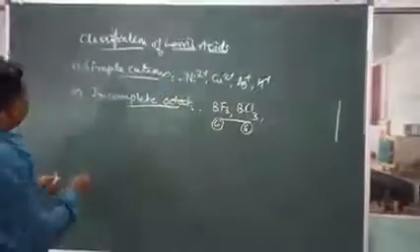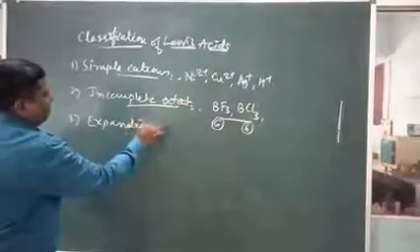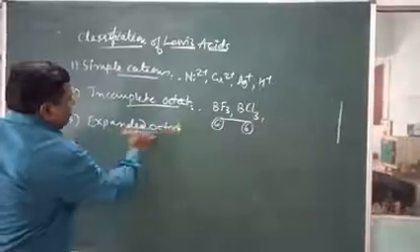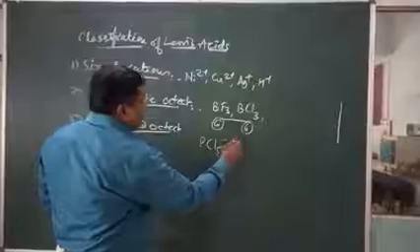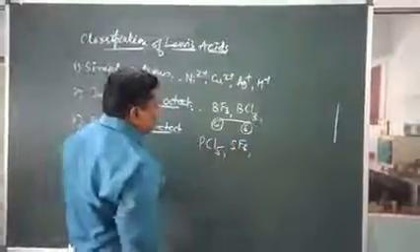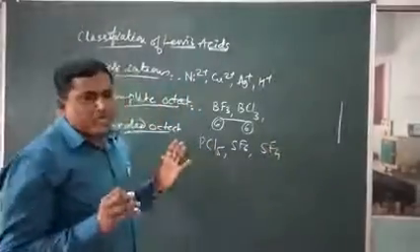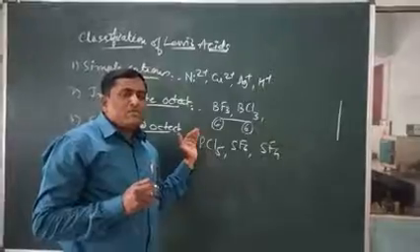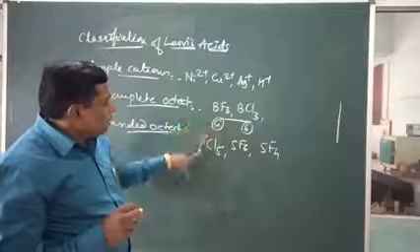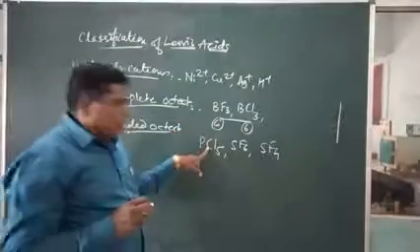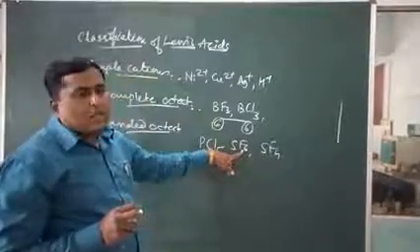Again, you should take expanded octet compounds. Expanded octet compounds include PCl5, SF6 and SF4. In such compounds, the electrons become greater than 8. In PCl5, there will be 10 electrons, 5 from phosphorus and 5 from chlorine. In SF6, 6 from sulfur and 6 from fluorine make 12 electrons.